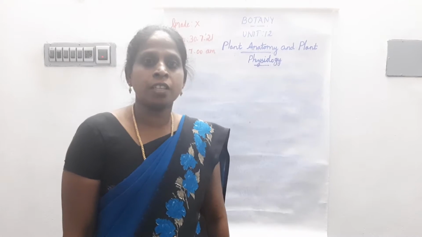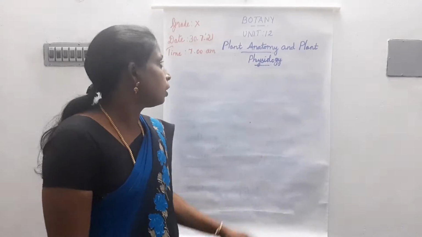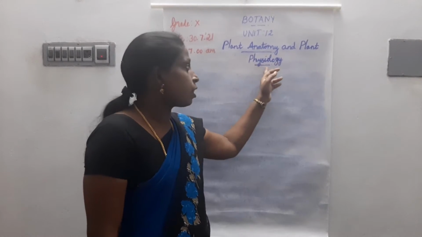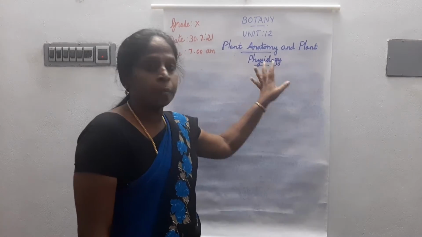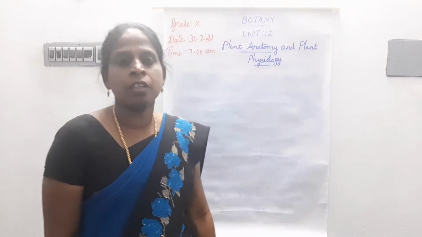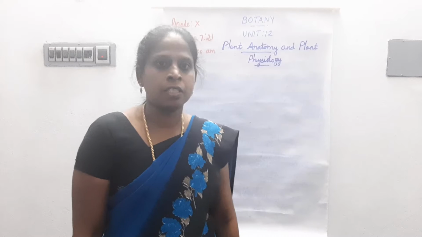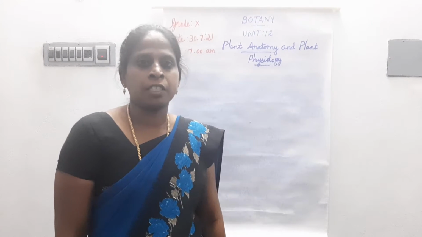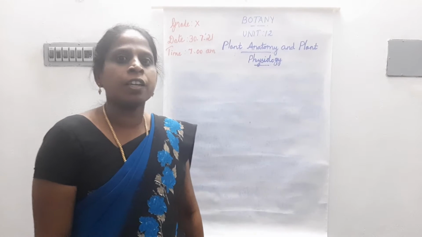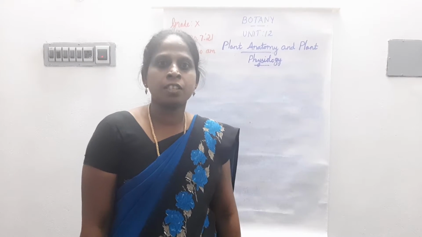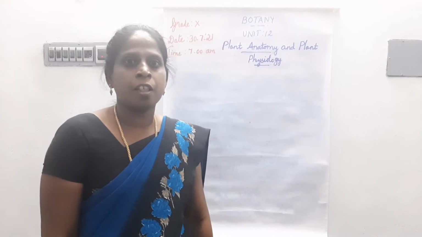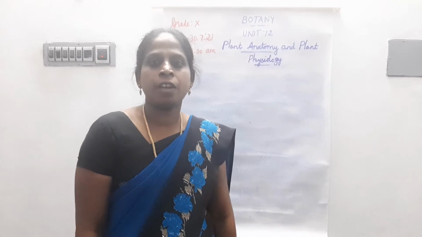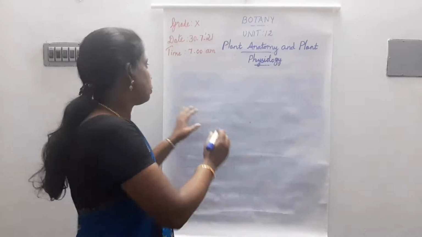Okay, students. Last class you learned about plant anatomy and plant physiology. In plant anatomy, you learned about photosynthesis in plants. Today we are going to learn about respiration. The mitochondria is the cell organelle which is responsible for cellular respiration. First we are going to learn about mitochondria.